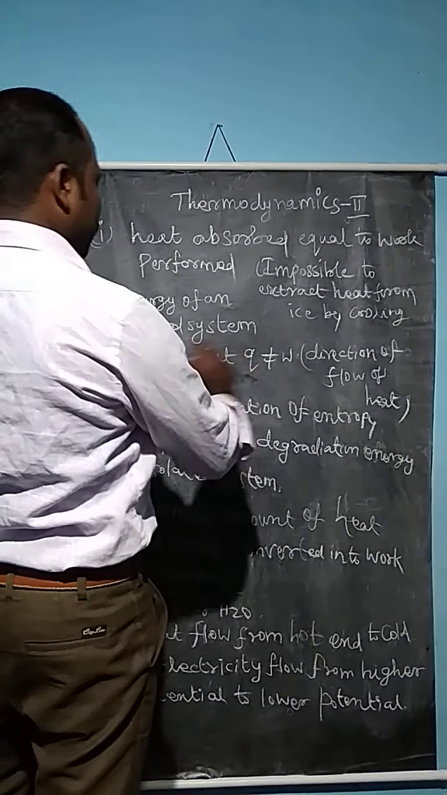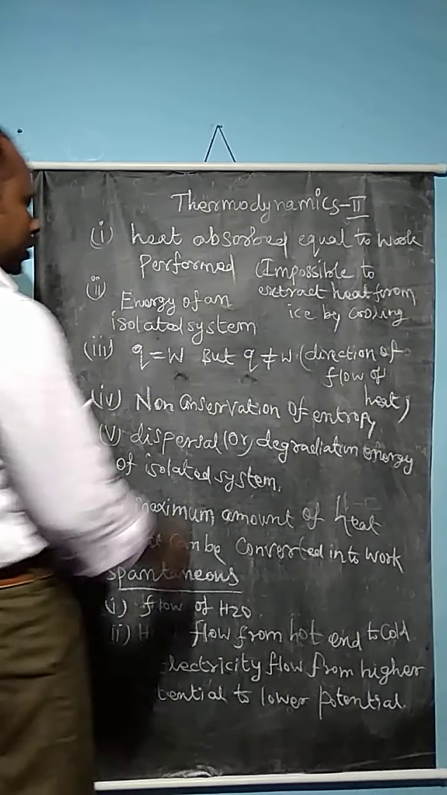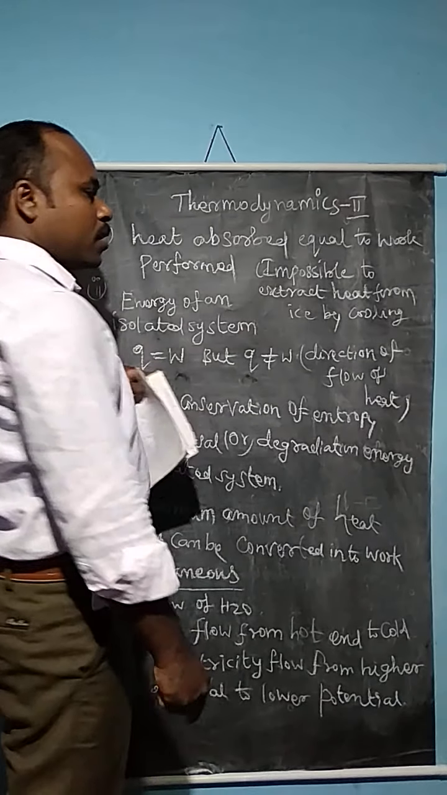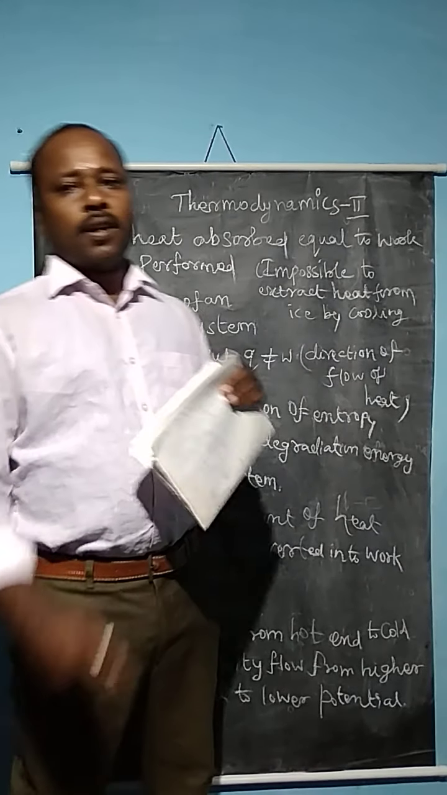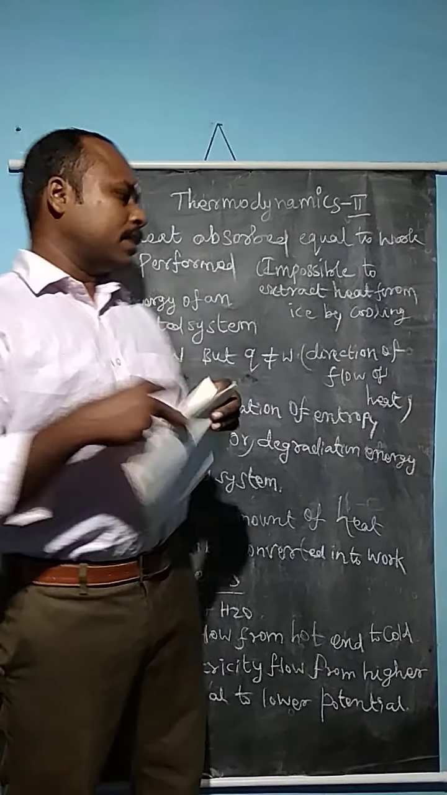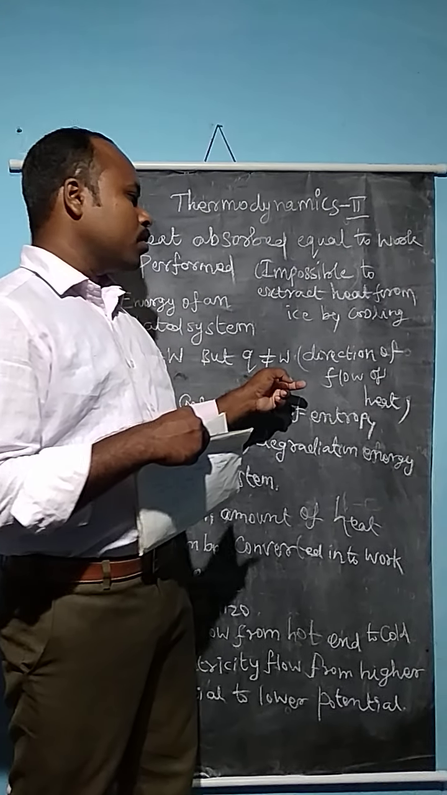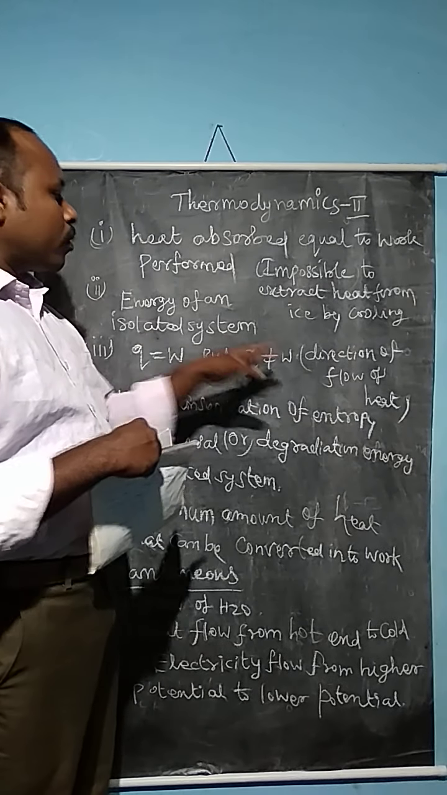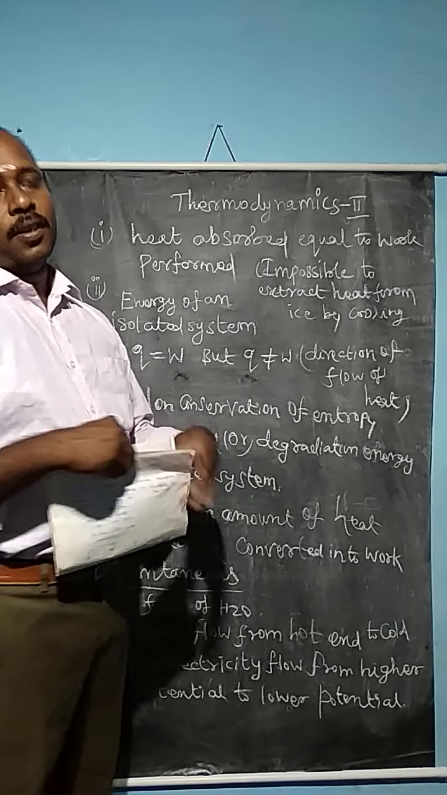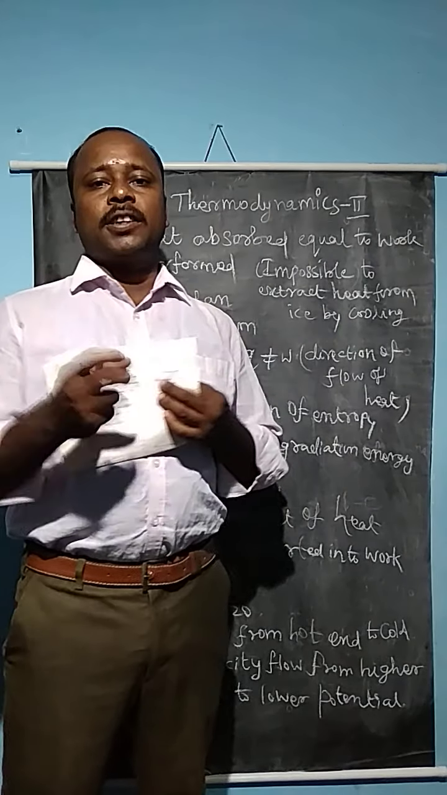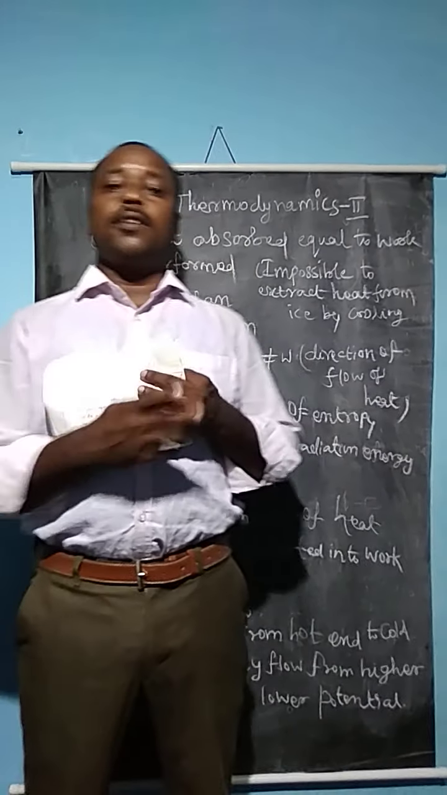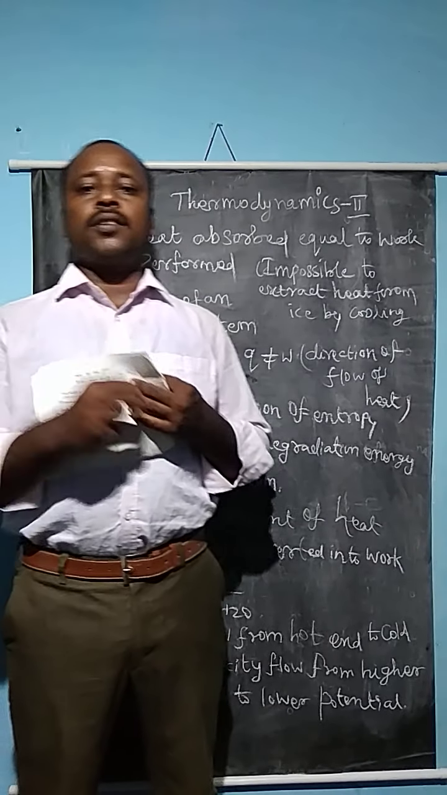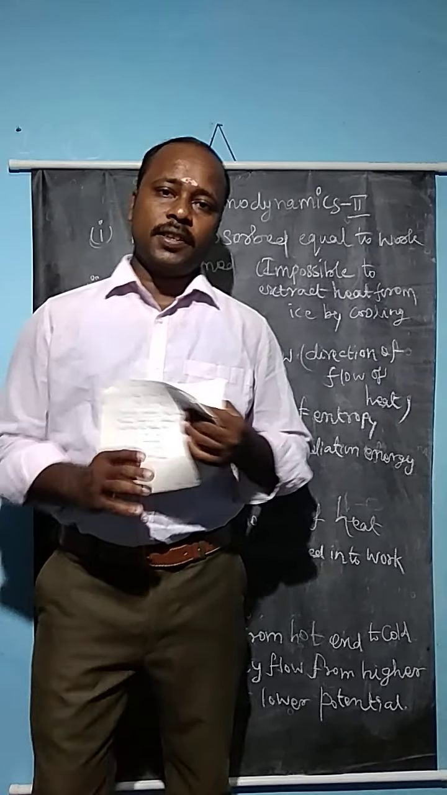The energy of an isolated system remains constant during the reactions. Now Q is equal to W, which means the amount of heat is converted into an equal amount of work. That is the first law of thermodynamics. But the second law says that Q is not equal to W, which means there is a maximum amount of heat that can be converted into work. All the heat absorbed by the system at a particular temperature cannot be converted into work completely without dissipation of energy, without loss of energy, without compensation in the form of heat.